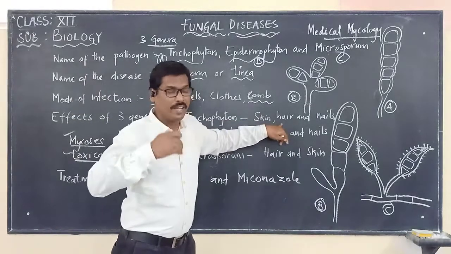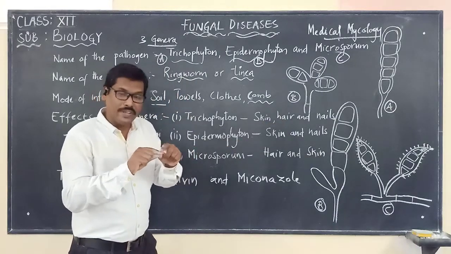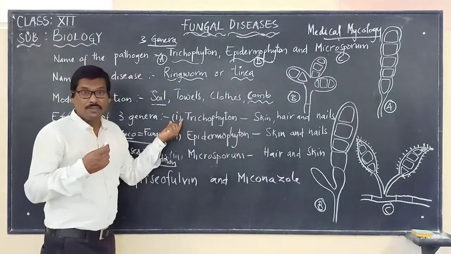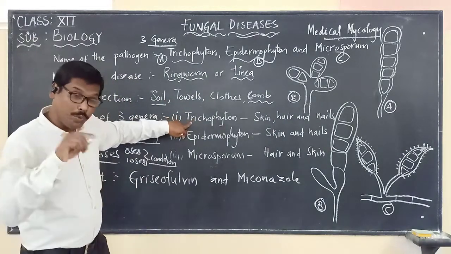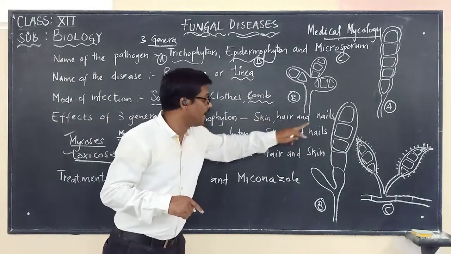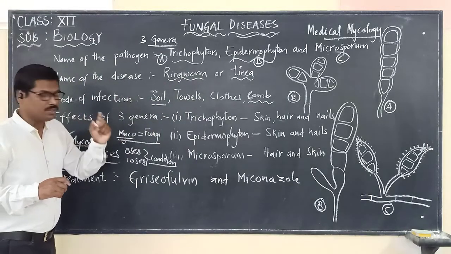In the scalp and hair it can cause ringworm. Even on the nails of our fingers or foot, it can cause ringworm. So Trichophyton infects the skin, hair and nails. That is the main point we have to keep in mind.